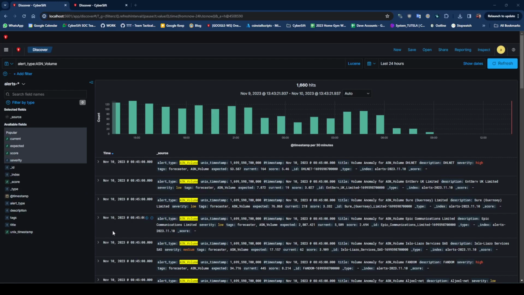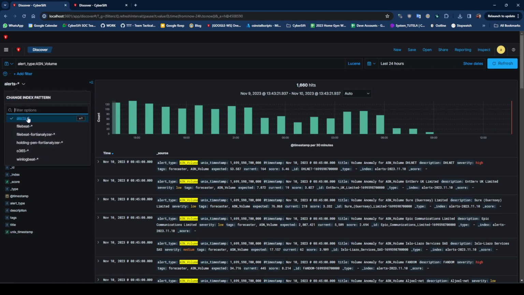I'm going to do a quick tutorial about the alert type ASN volume. So, as you may know, CyberSwift does some context addition on network traffic, and one of those is matching an IP address to an ASN or an organization. One of our machine learning checks is anomalies on the volume of traffic going to a particular ASN. So this will help you to hunt down anomalous traffic patterns. Data leak prevention, denial of service, lots of attacks fall under this category.